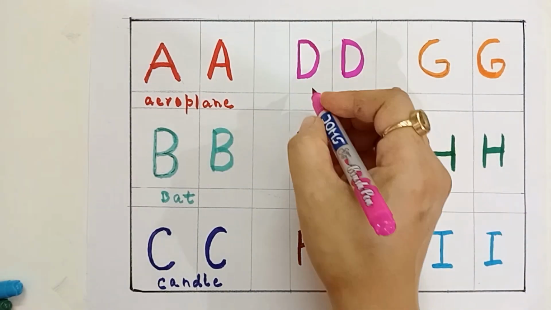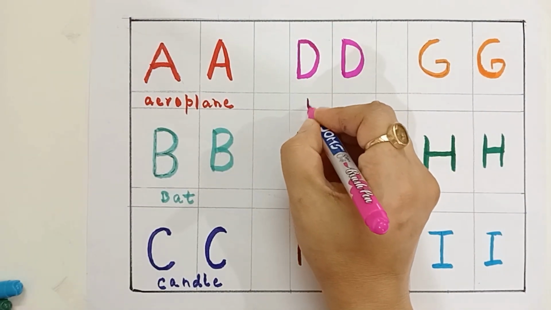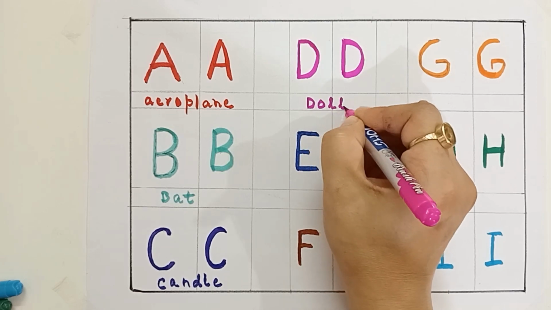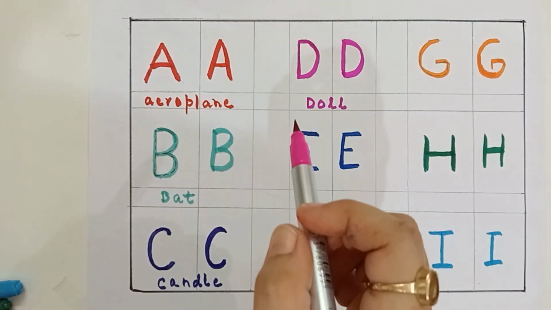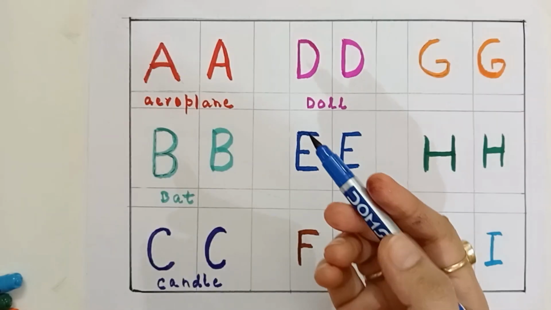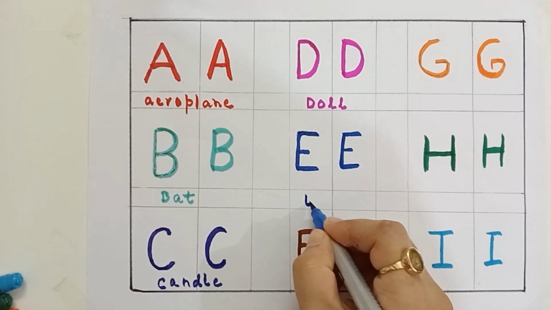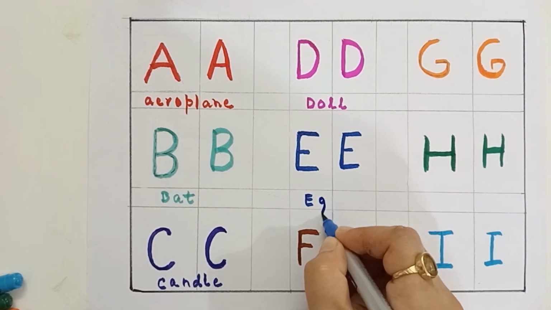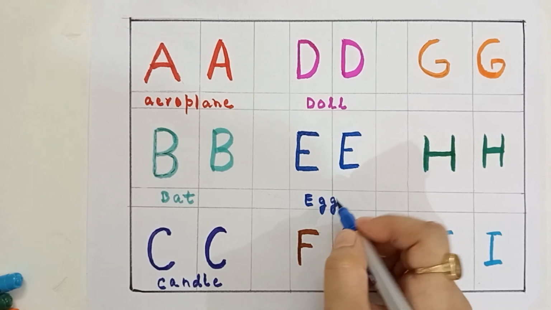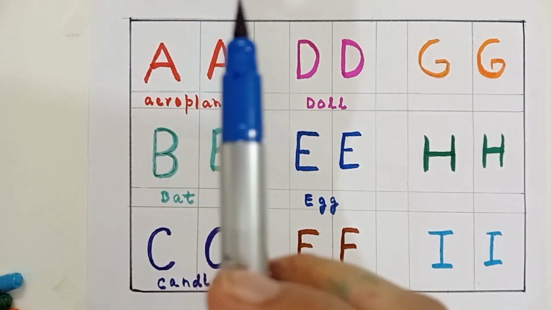Pink color. D for doll. D-O-L-L, doll. Pink color. Blue color. E for egg. E-G-G, egg. E for egg.